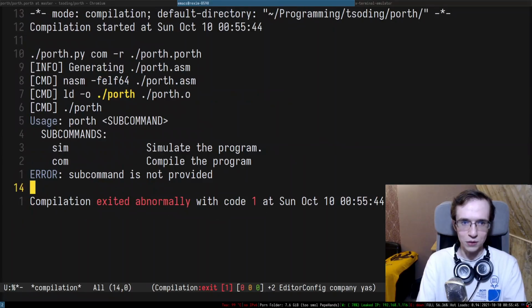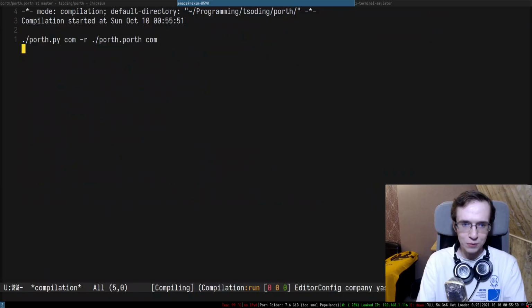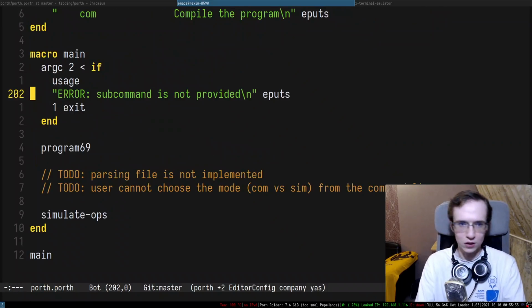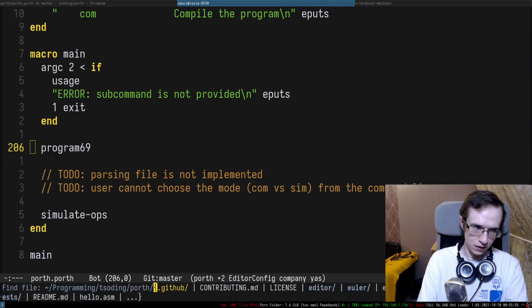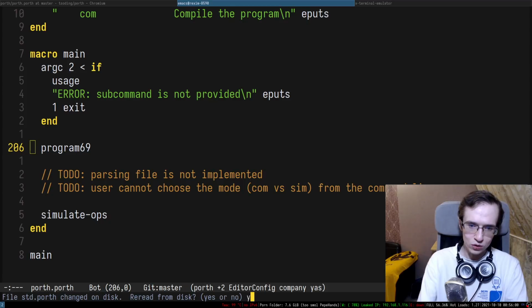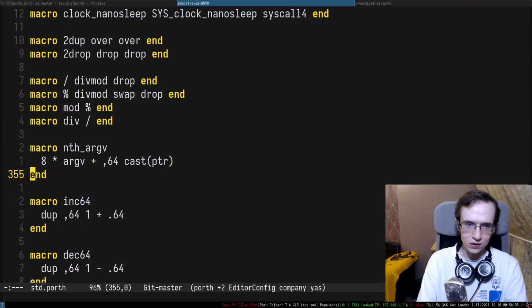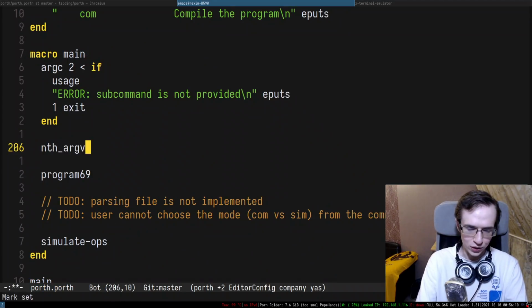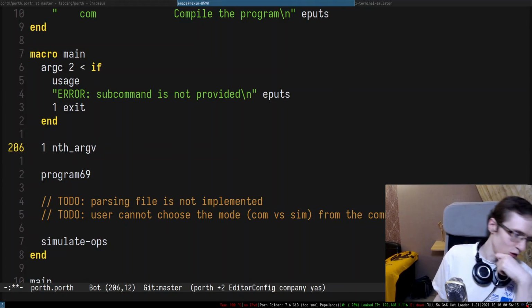As you can see, it is complaining. Subcommand is not provided, right? If we provide the subcommand, it will interpret it, but it doesn't choose between compilation and simulation, right? So I think somewhere in the standard library, we do have a way to take nth command line argument. So we literally have nth argv, and that will give us the string, right? So we can do something like 1, and that gives us a null-terminated string, right?